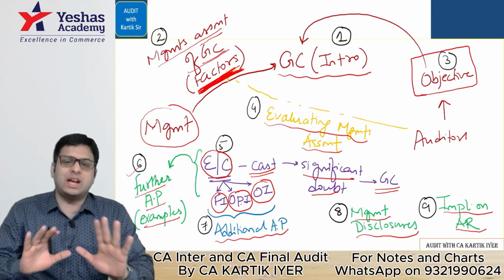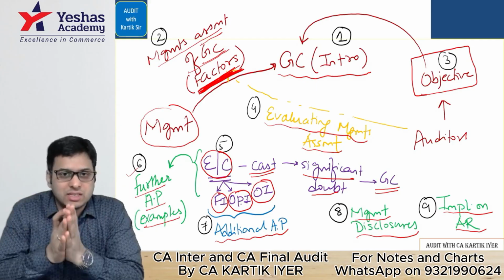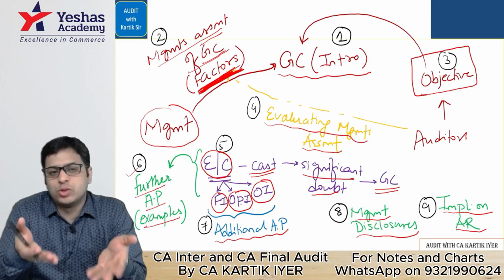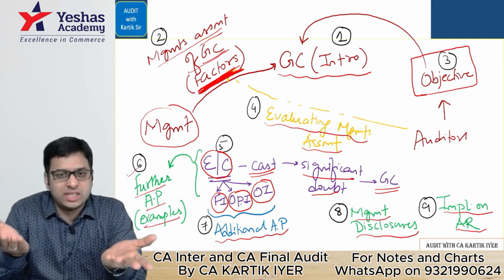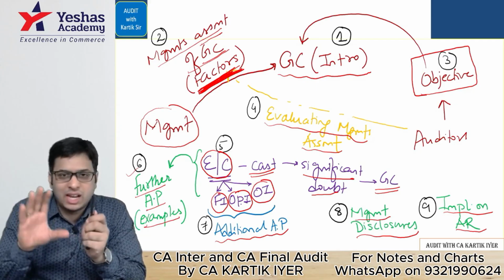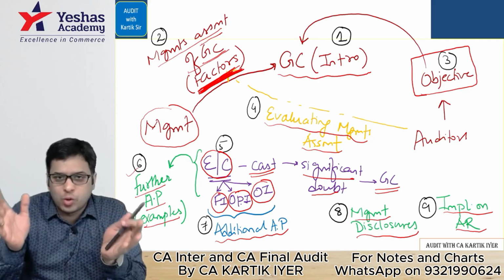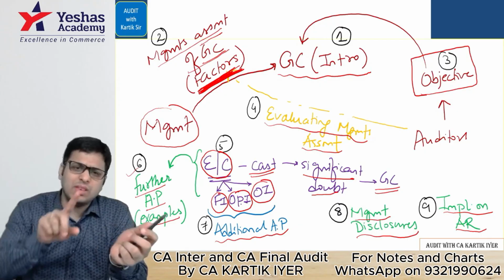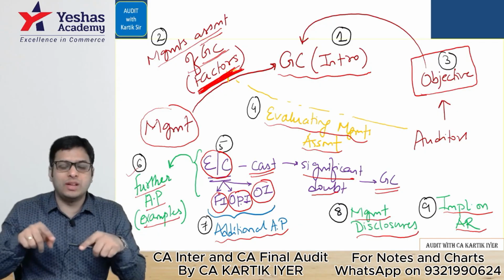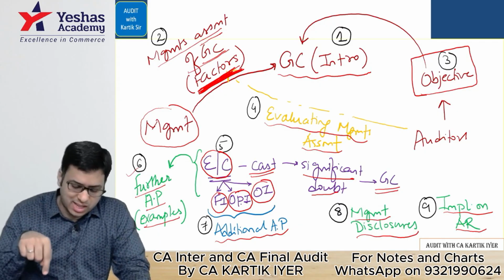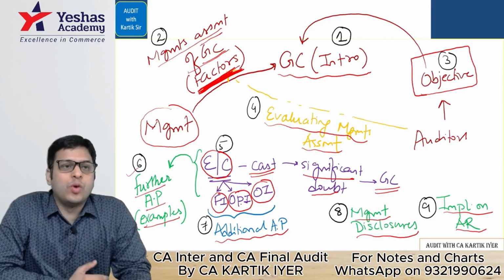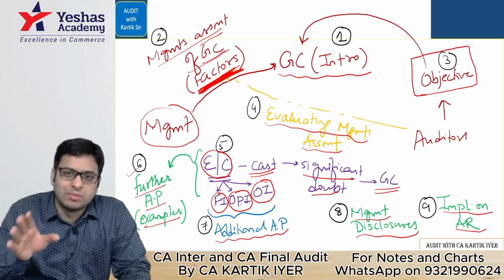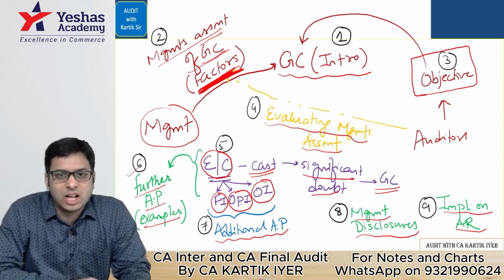Like that, this entire standard has 9 areas. Again, I always tell, if you know these 9 areas, then you are a master in this standard. We do the same thing for our entire auditing subject. We take an area, we jot down all the questions that can come regarding that area, and that becomes our boundary. So regarding going concern, this is our boundary. These 9 questions. If a going concern question comes, it has to come from one of these 9 areas only.